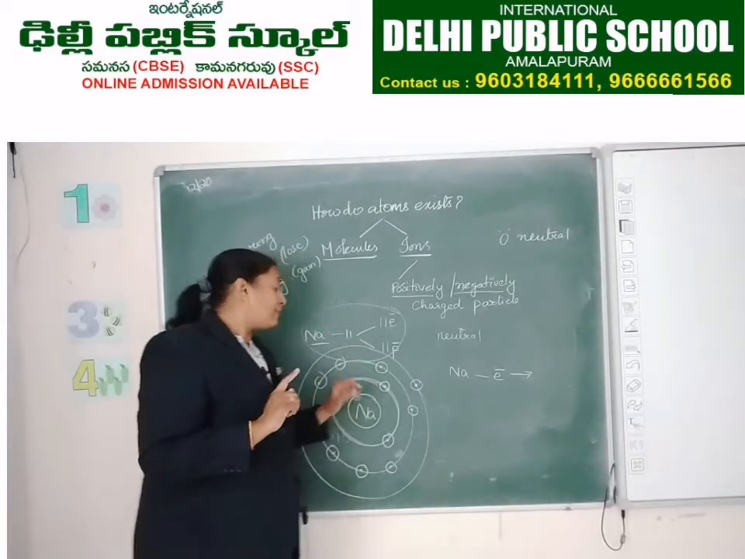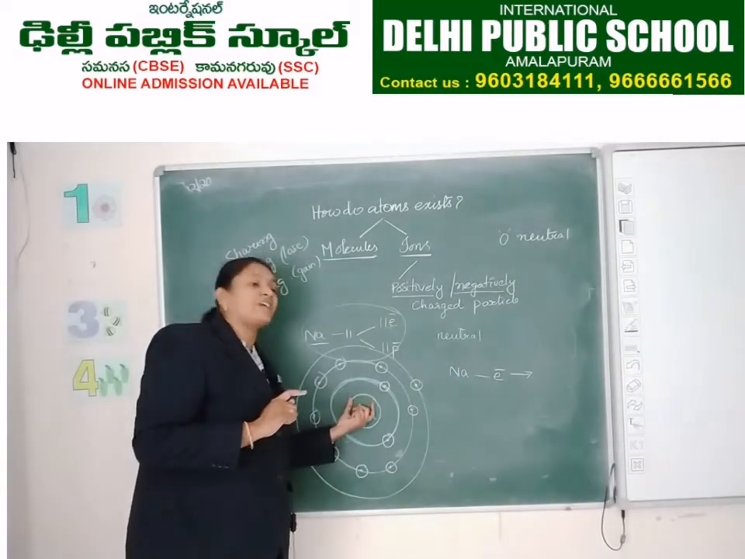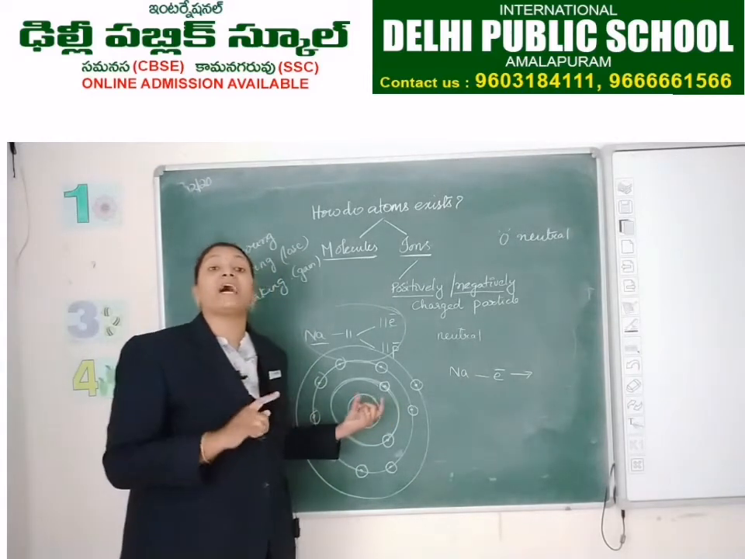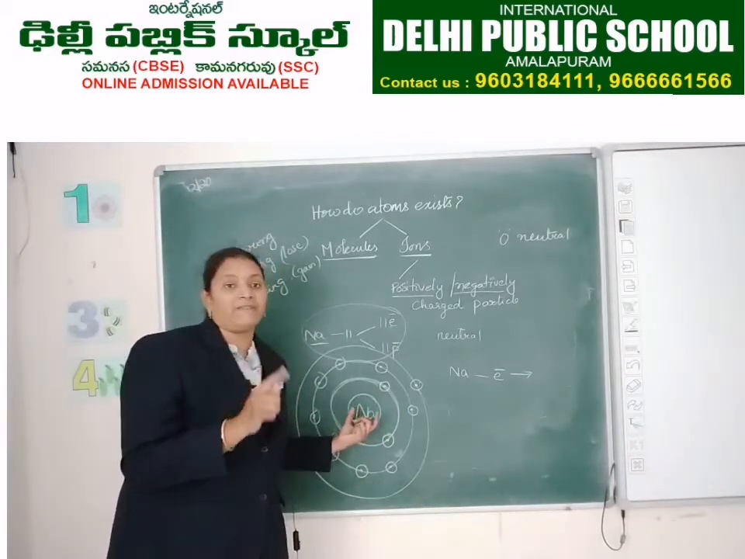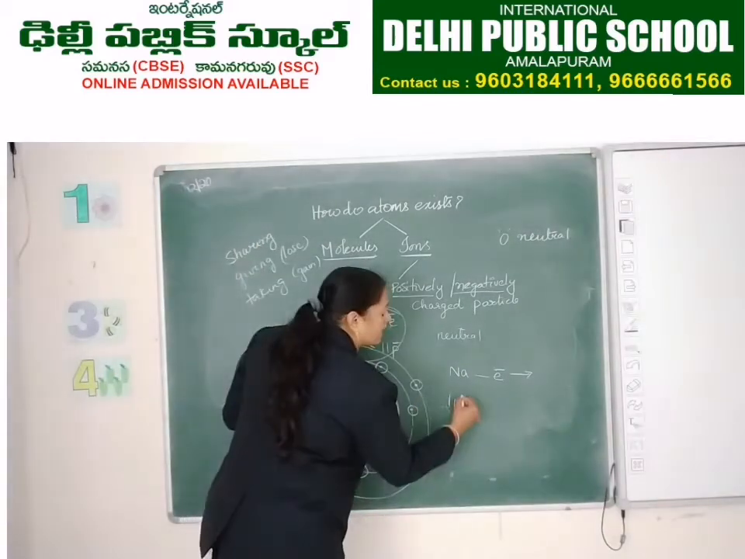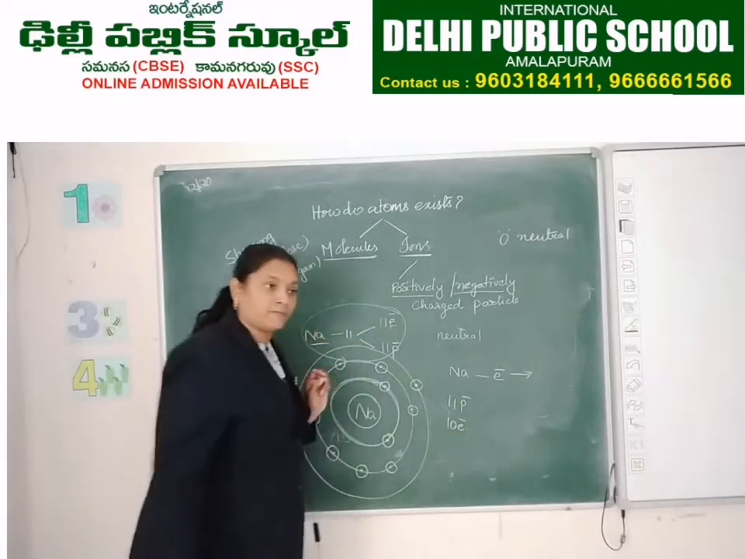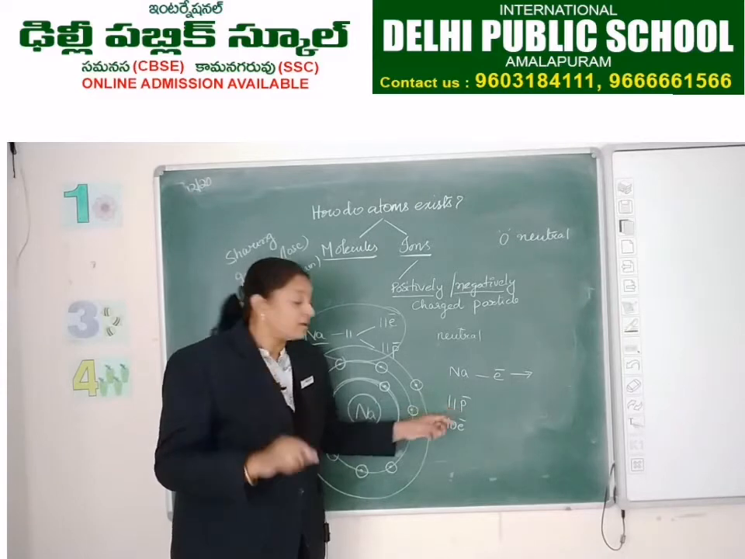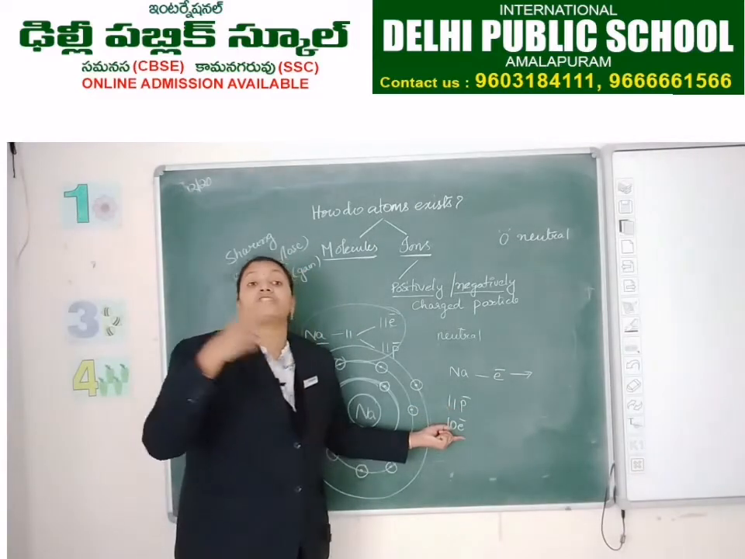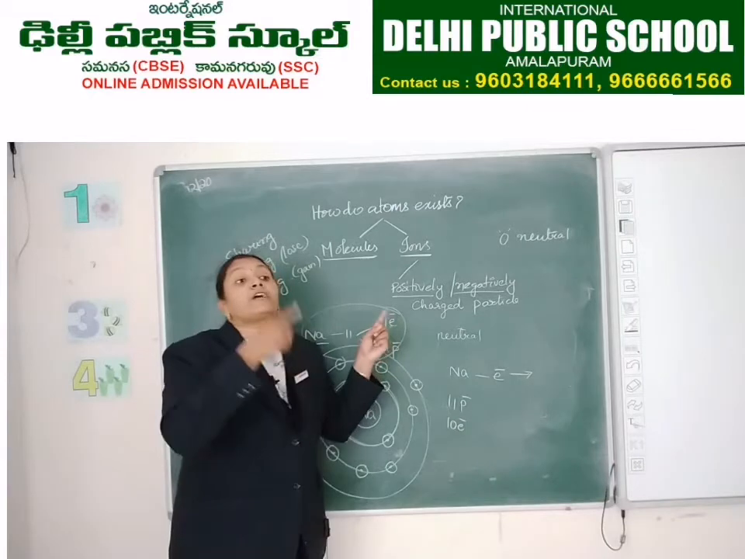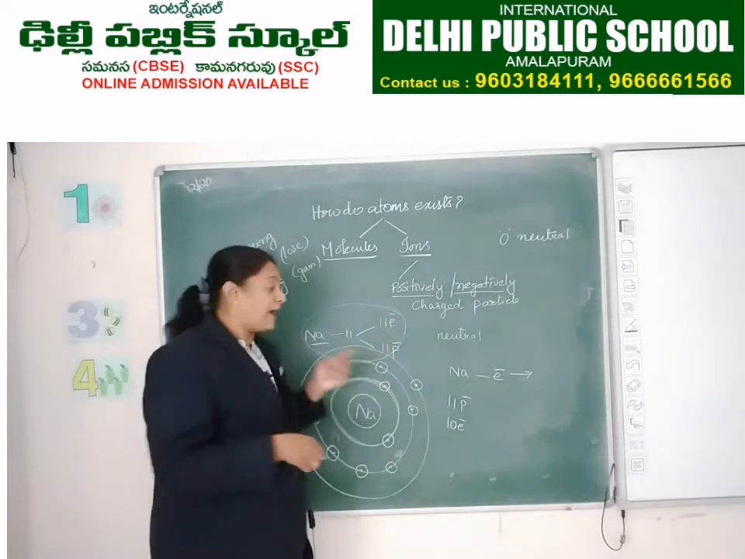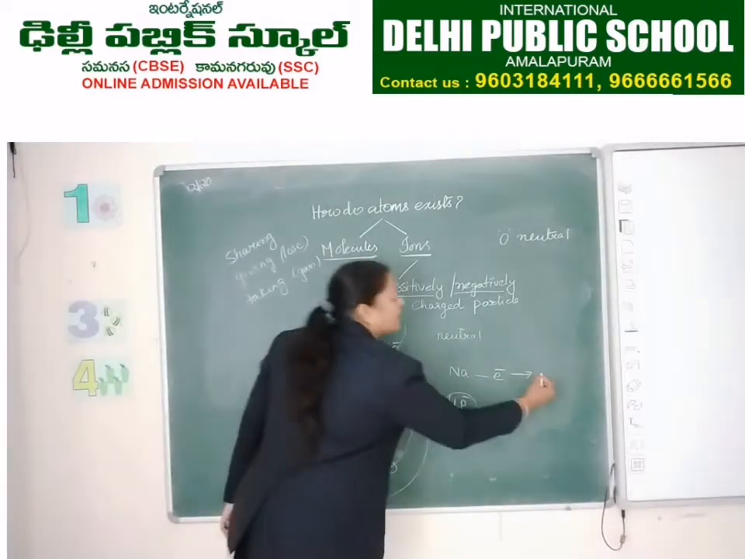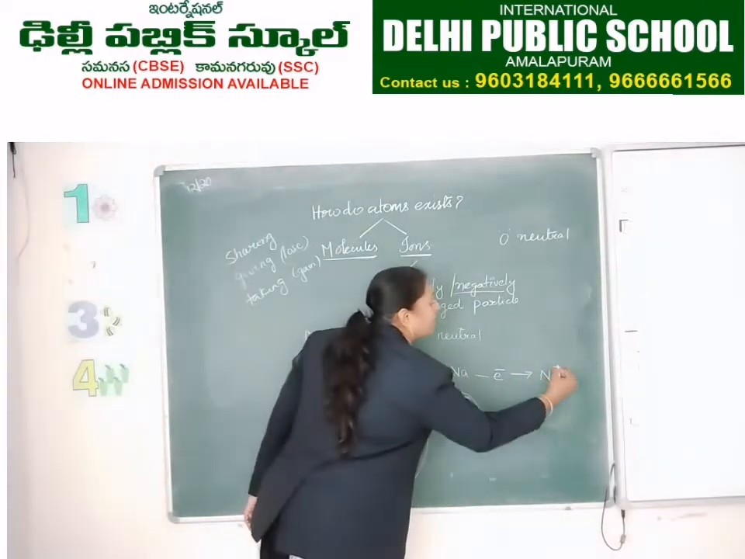10 electrons. But there is no change in the number of protons, right? So how many protons are there after losing 1 electron? 11. So 11 protons and 10 electrons, right? So it has 1 extra positive charge. These 10 electrons nullify the charge of 10 protons. 10 protons and 10 electrons cancel. And how many protons are extra here? 1. So then it becomes sodium plus.